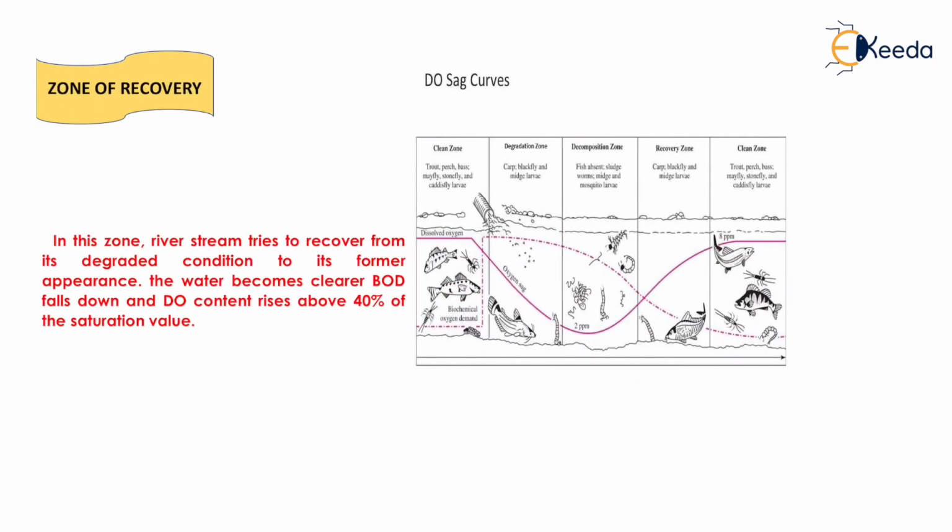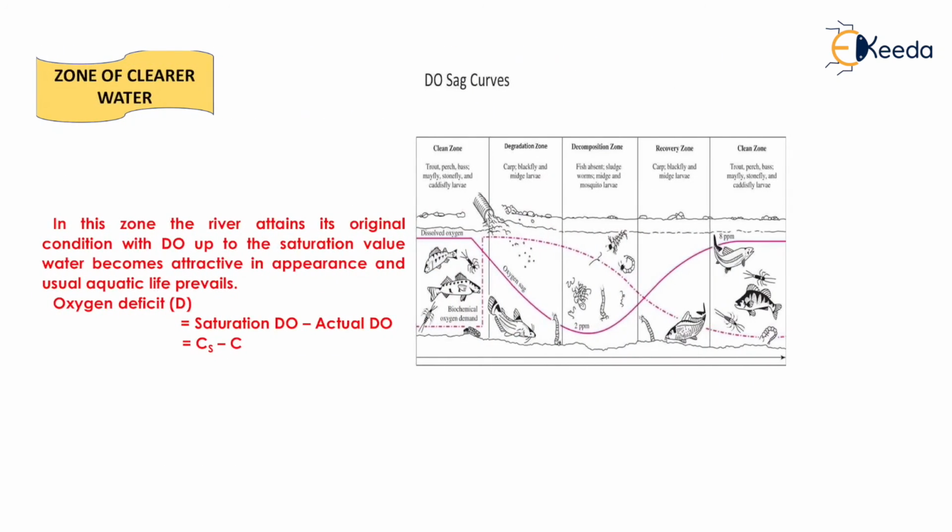Now the next zone is the zone of recovery. In this zone the river stream tries to recover from its degraded condition to its former appearance. The water becomes clearer, BOD falls down, and DO content rises above 40% of the saturation value. In this zone the recovery of the water takes place. Now the last zone is the zone of clearer water. In this zone the river attains its original condition with DO up to the saturation value, that is 100%. Water becomes attractive in appearance and the usual aquatic life prevails.